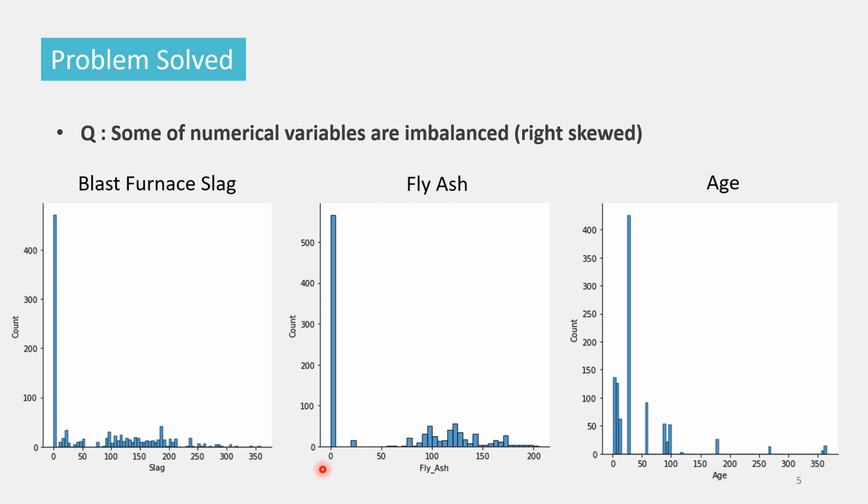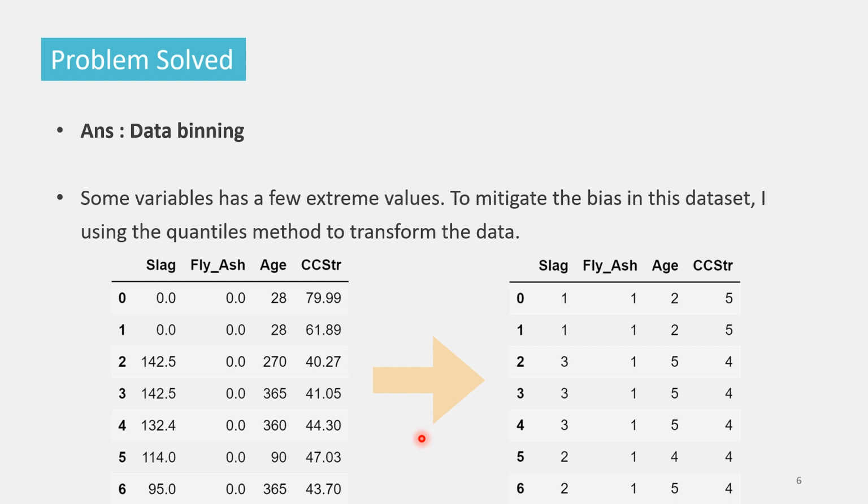Here, I want to solve some problems in some variables like blast furnace slag, fly ash, and age. These 3 variables are imbalanced. It is certain that all of the values are reasonable, but some people consider them outliers. Some variables have a few extreme values, well outside the expected range, and these values may have an outsized influence on the trained model. To mitigate the bias in the model, I transform the data to a uniform distribution by using the quantile method.